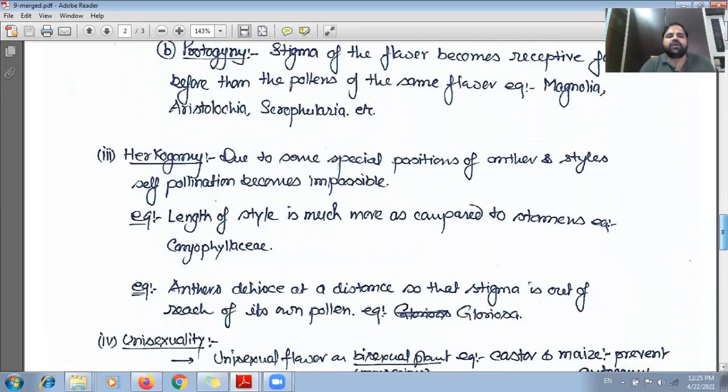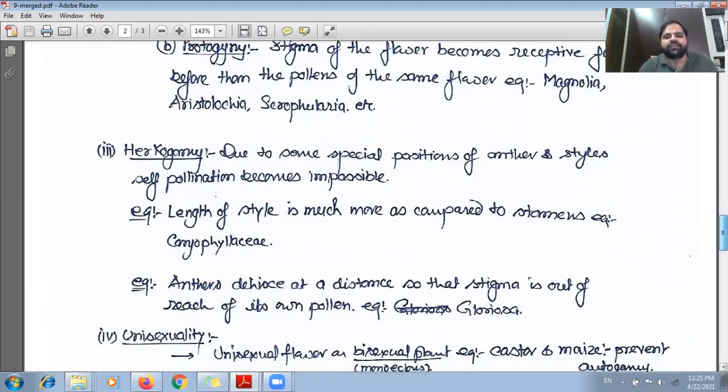Now, the third kind of arrangement is hercogamy. So, in case of hercogamy, due to some special positions of the anther and styles, self-pollination becomes impossible. So, again, the self-pollination will be stopped by the arrangement of anther and styles. We can see in some of the plants the length of the style is much more as compared to stamens. So the length of style will be more and the length of stamen will be less.